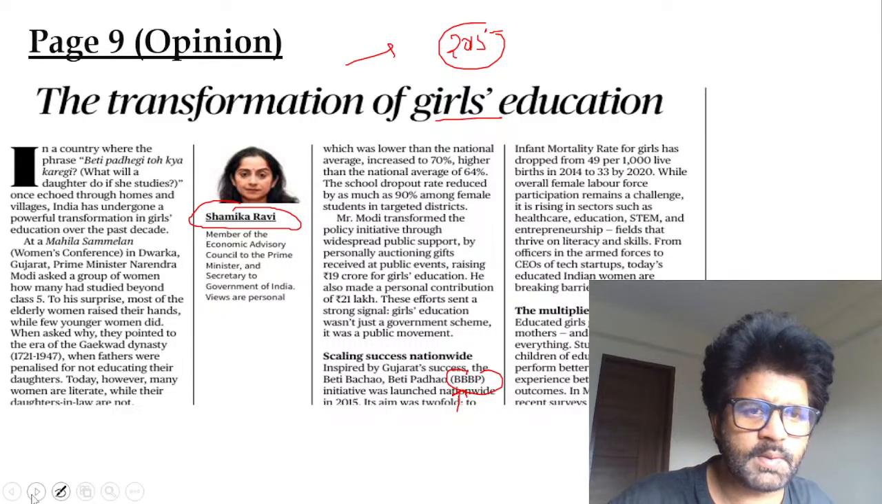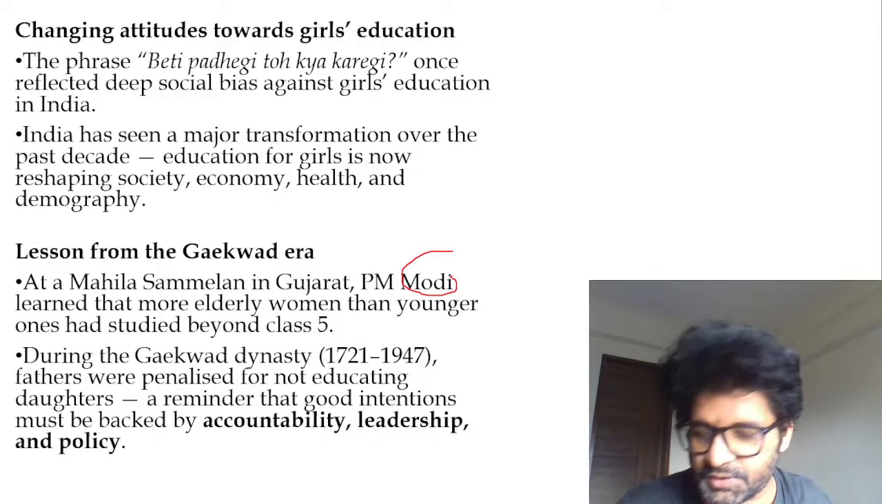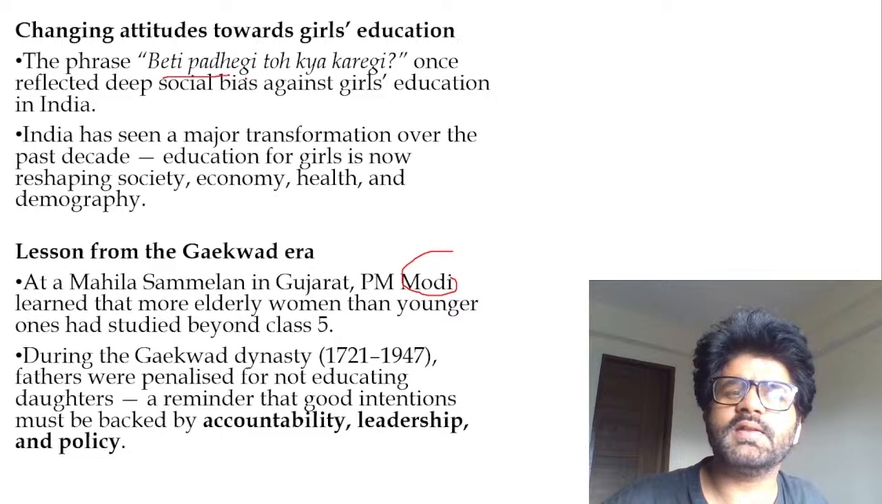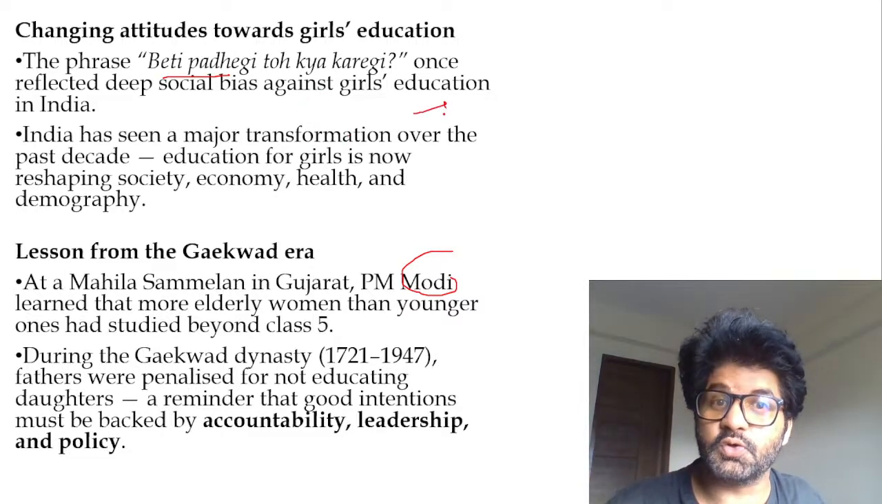So let's have a look at what Shamika Ravi ma'am is talking about in this article. She's talking about our Honorable PM Modi sir, whom we all love and who is in our heart. Good. Again, here she's talking about how transformation happened and started from Gujarat.